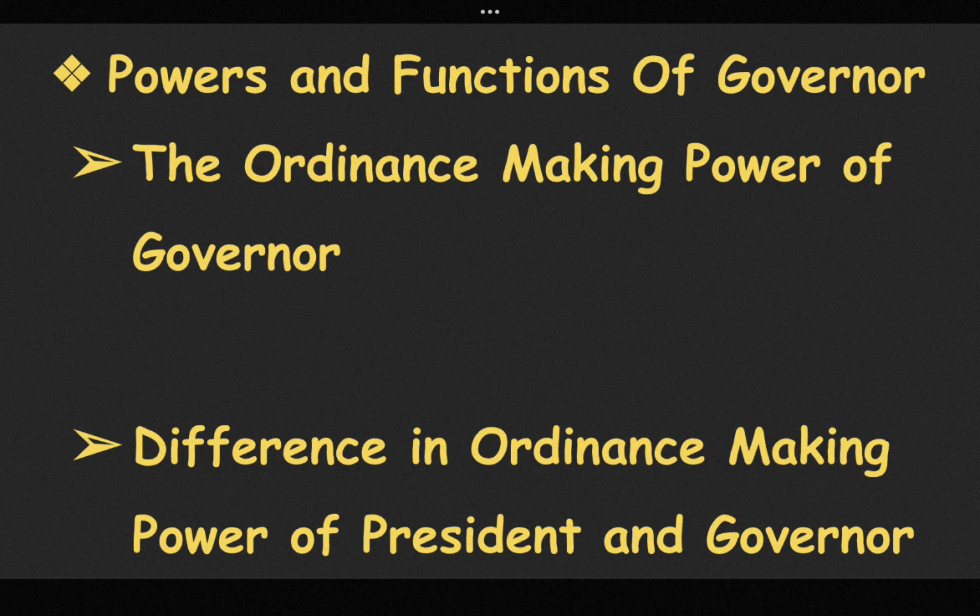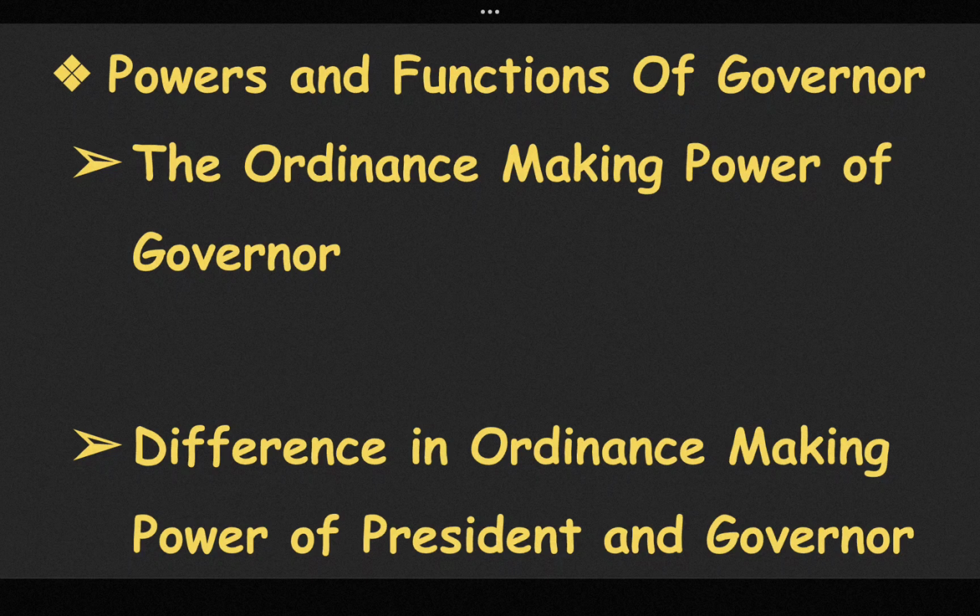But the Governor shall not promulgate an ordinance without instructions from the President under the following conditions. First, if a bill passed by the state legislature is pending before the President after being reserved by the Governor for the consideration of the President.